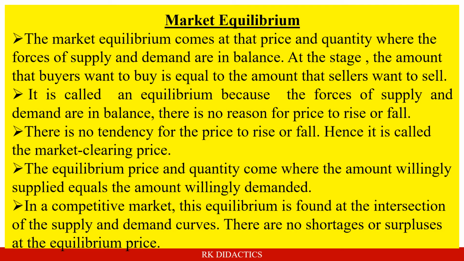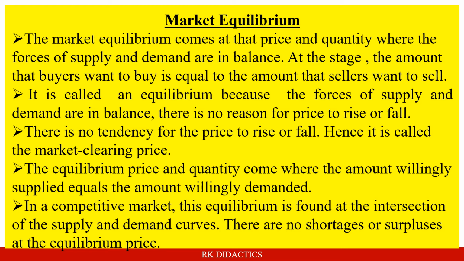What is market equilibrium? The market equilibrium comes at the price and quantity where the forces of supply and demand are in balance. At this stage, the amount that buyers want to buy is just equal to the amount that the sellers want to sell. It is called an equilibrium because the forces of supply and demand are in balance. There is no reason for price to rise or fall.